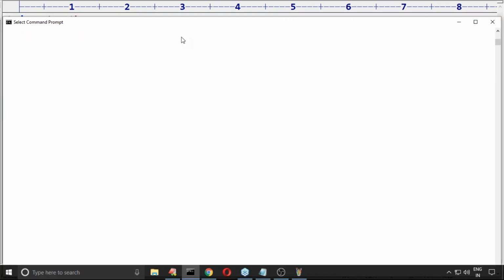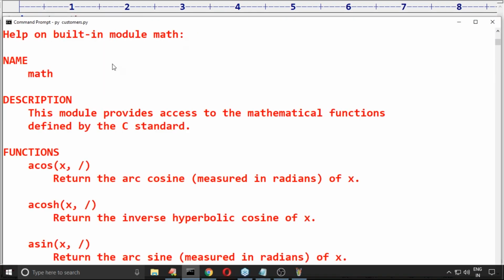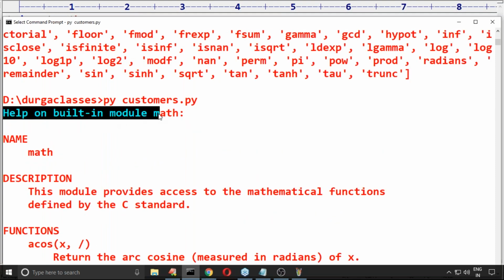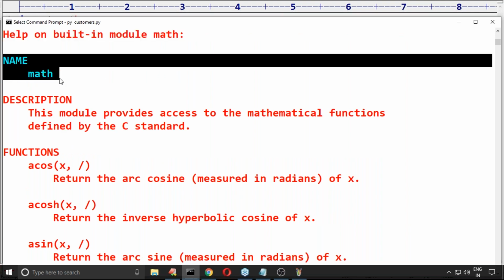Help of math we have to use. Observe that. How beautiful. Help on built-in module math. Name of the module: math.